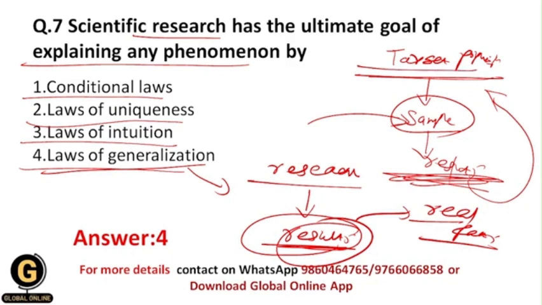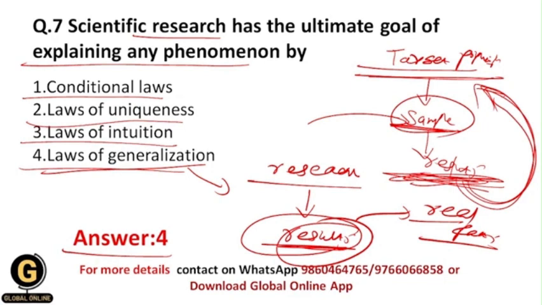Target population. Okay, not the sample. That's why we apply these results to the target population. We apply the conclusion of these results to the target population. All of you getting? Because the samples are taken from this target population only. So this is nothing but the laws of generalization. If you don't do the generalization, then how can you interpret your results according to your aims? It won't be possible. All of you getting? And that's why the correct answer over here is 4. So remember from this time that scientific research has the ultimate goal of explaining any kind of phenomenon by the laws of generalization. Okay.